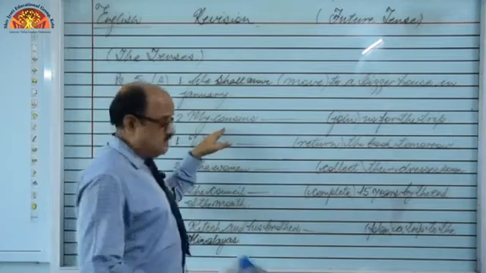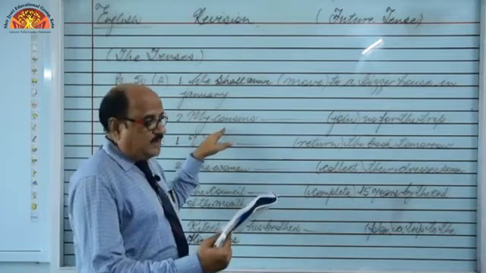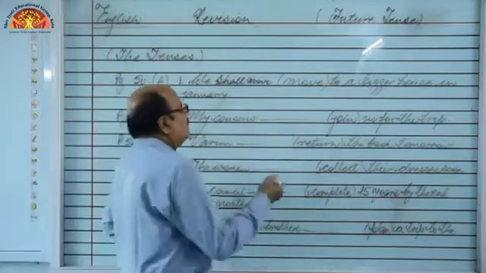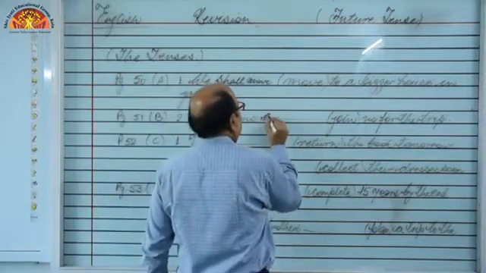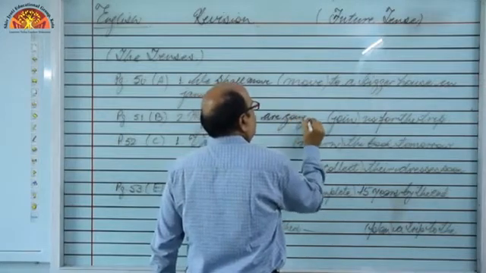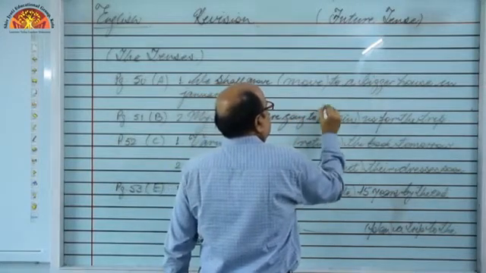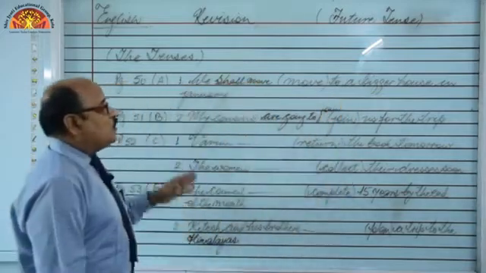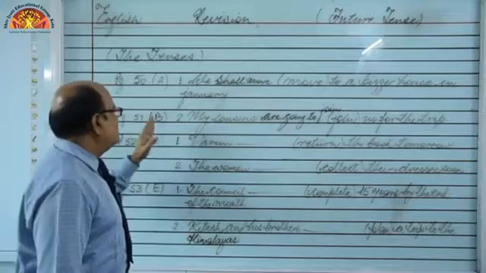So, the example is my cousins, and going to is used, right? So, what to write? My cousins are going to join. My cousins are going to join us for the trip.